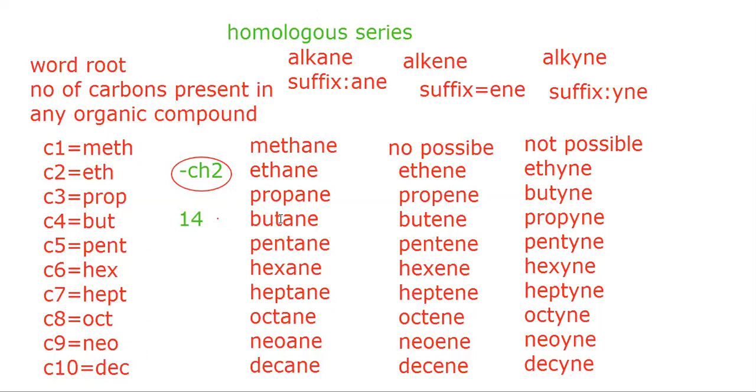So whenever a question is asked regarding homologous series, you can define it as a series of compounds which differ from each other by a CH2 group and 14 mass. And this CH2 group is known as the methylene group. Okay, CH2 is defined as the methylene group, so you can remember that.